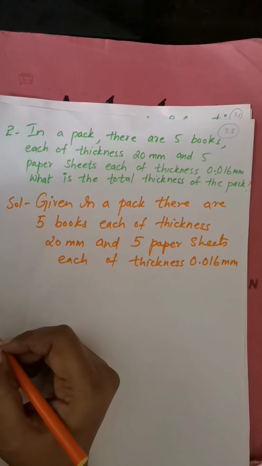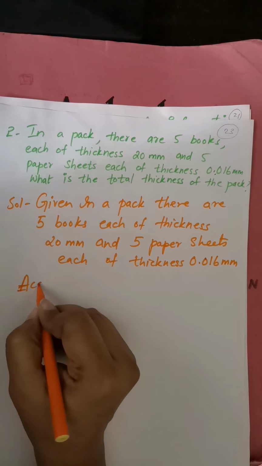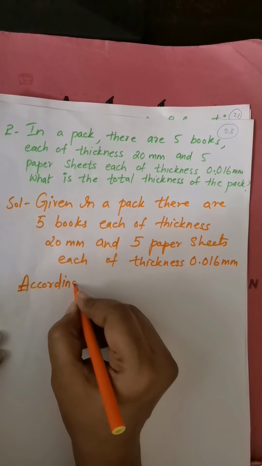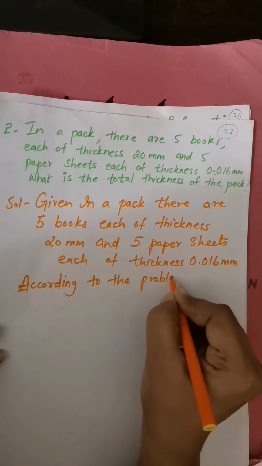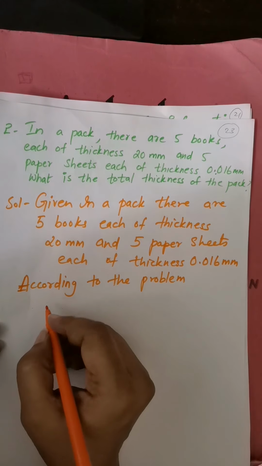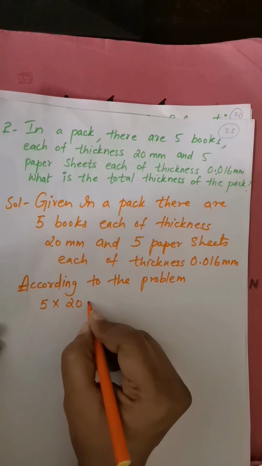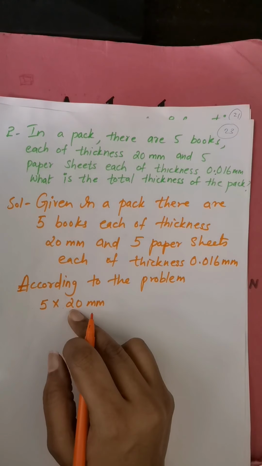5 books are there. Their thickness is, according to the problem, 5 into 20 millimeter, 5 books. Each thickness is 20 millimeters.